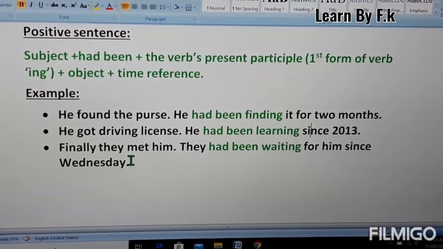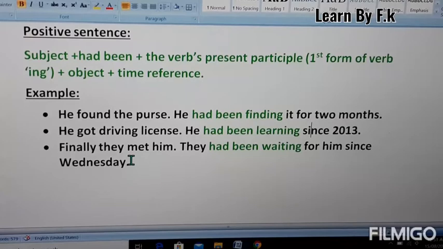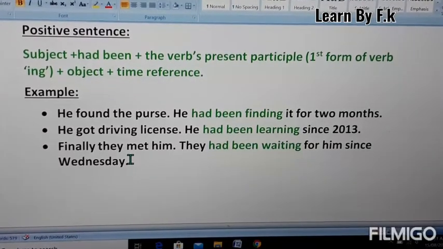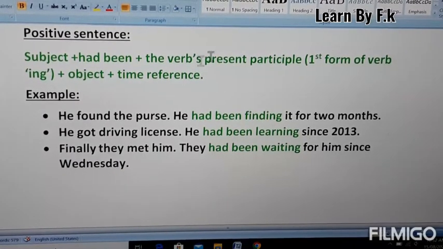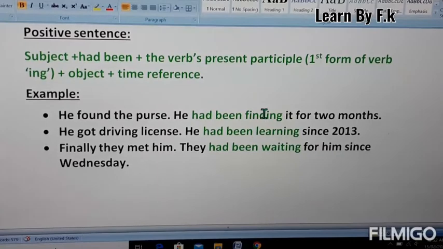Same, the third example is finally they met him. They had been waiting for him since Wednesday. Here the first older activity is they had been waiting for him since Wednesday. Then what happened? Then they finally met him. These activities, all activities are in the past, but having two different structures. The first is past simple and the second is past perfect continuous tense. And the past perfect continuous tense is shown in this by the green alphabets.